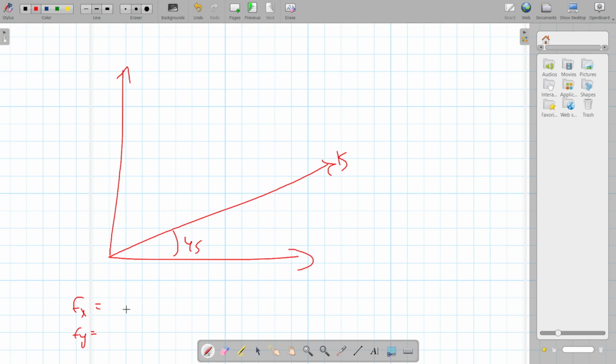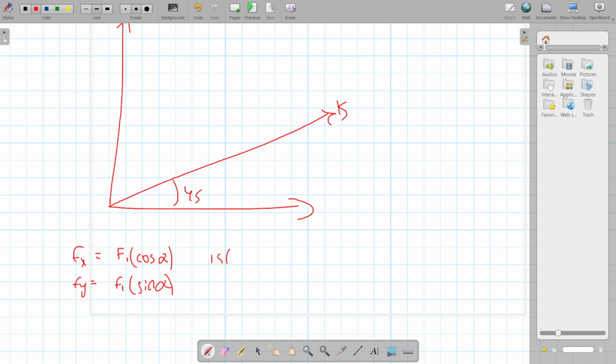Fx would be equal to the force F1 times cosine of your angle, and then Fy would be F1 times sine of the angle. So in this case it would be 15 cosine 45 and 15 sine 45.